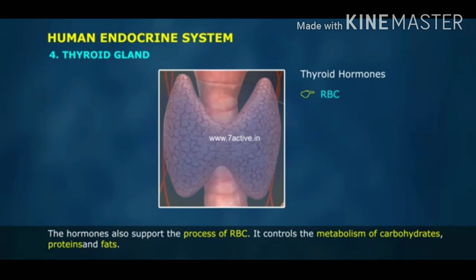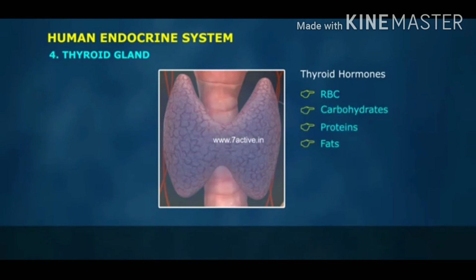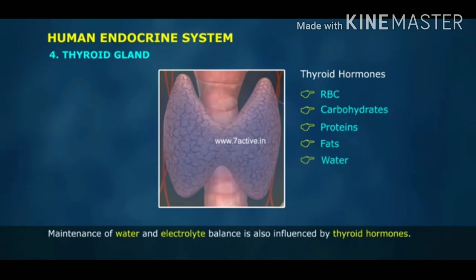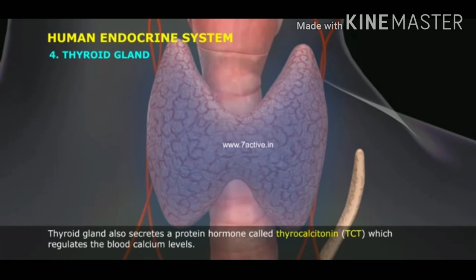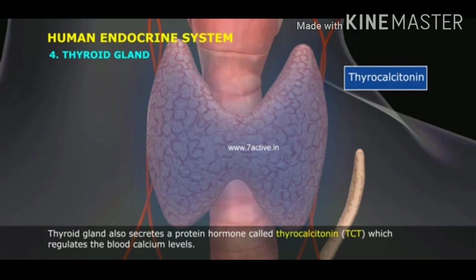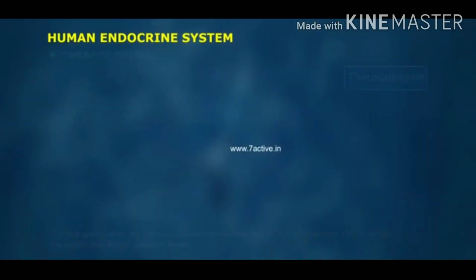It controls the metabolism of carbohydrates, proteins, and fats. Maintenance of water and electrolyte balance is also influenced by thyroid hormones. Thyroid gland also secretes a protein hormone called thyrocalcitonin, TCT, which regulates the blood calcium levels.